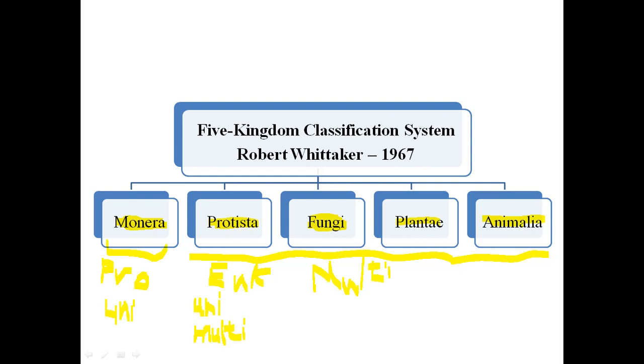Monera are prokaryotic unicellular organisms. Protista are eukaryotic unicellular and multicellular organisms. Fungi are eukaryotic and multicellular organisms. Plantae, eukaryotic multicellular organisms. Animalia, eukaryotic and multicellular organisms.